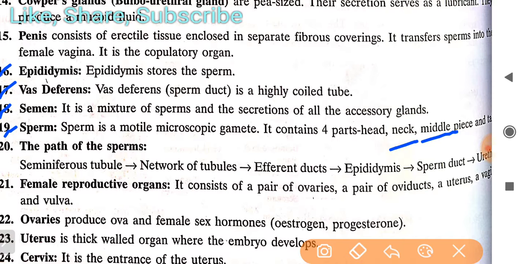And then the path of the sperm. If you see the path of the sperm: seminiferous tubule, network of tubules, then efferent ducts, then epididymis, then sperm duct, and last the urethra. These are the path of the sperms.